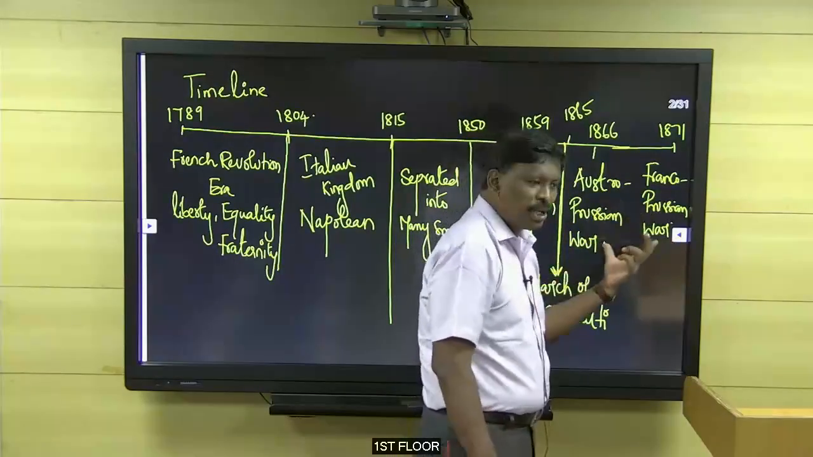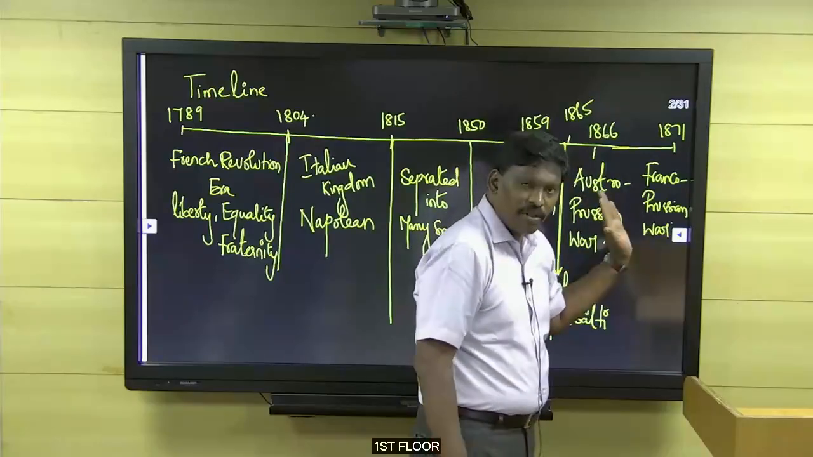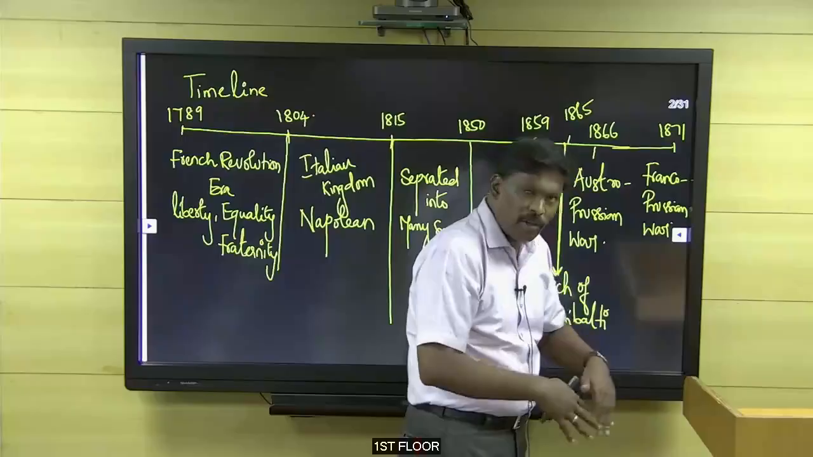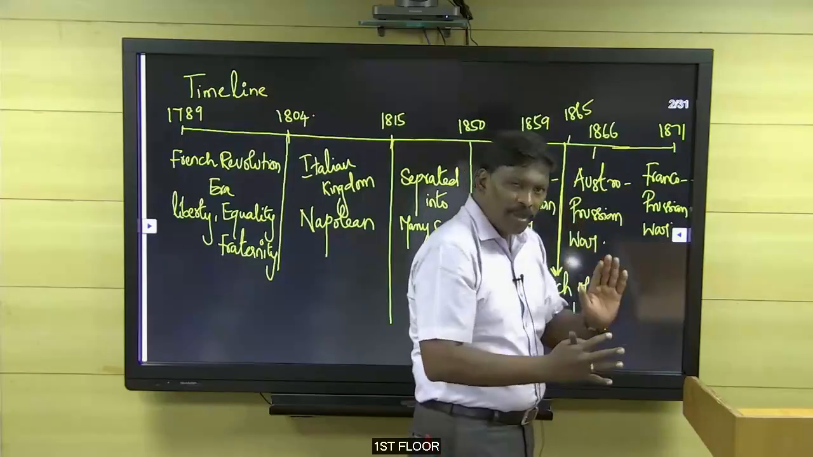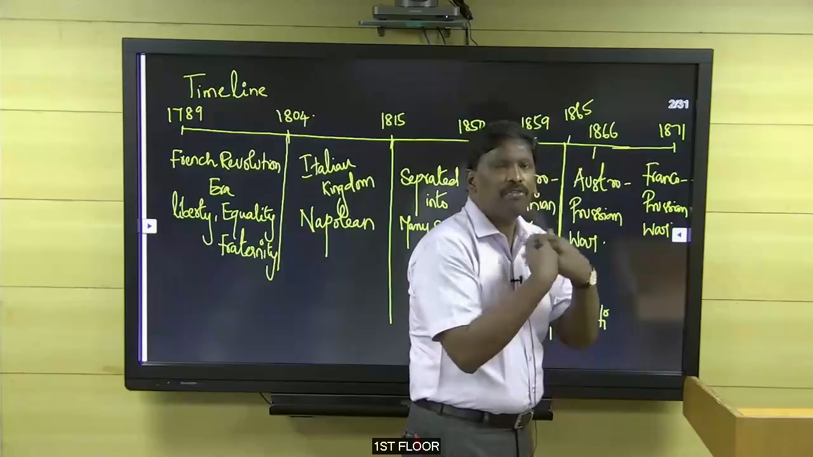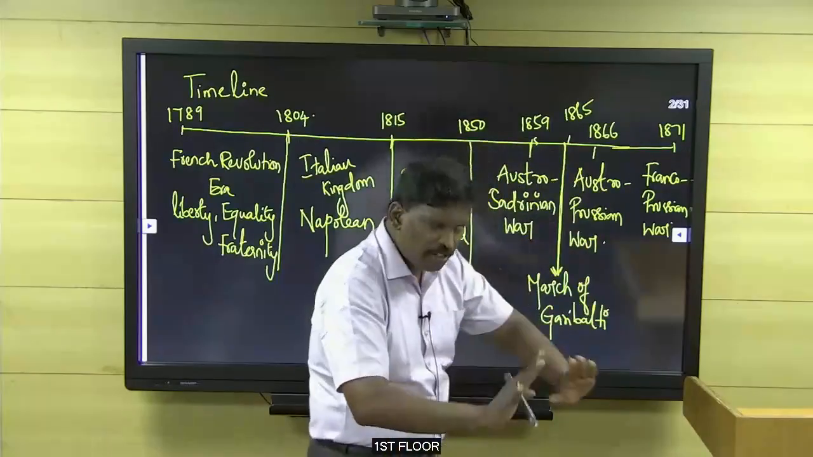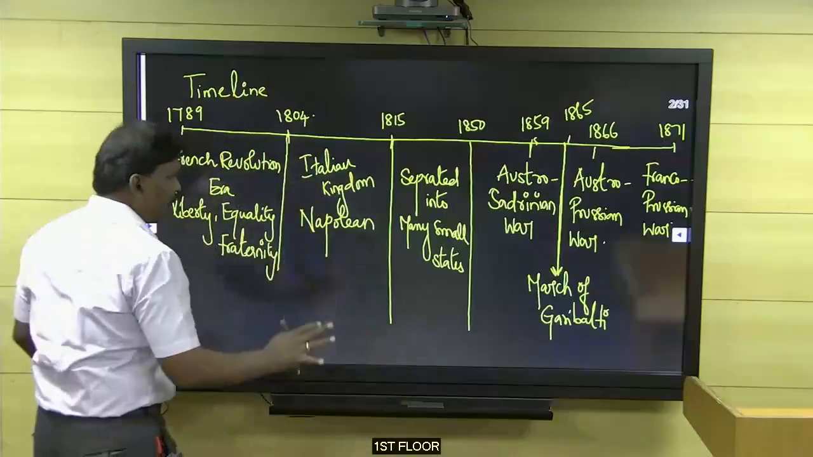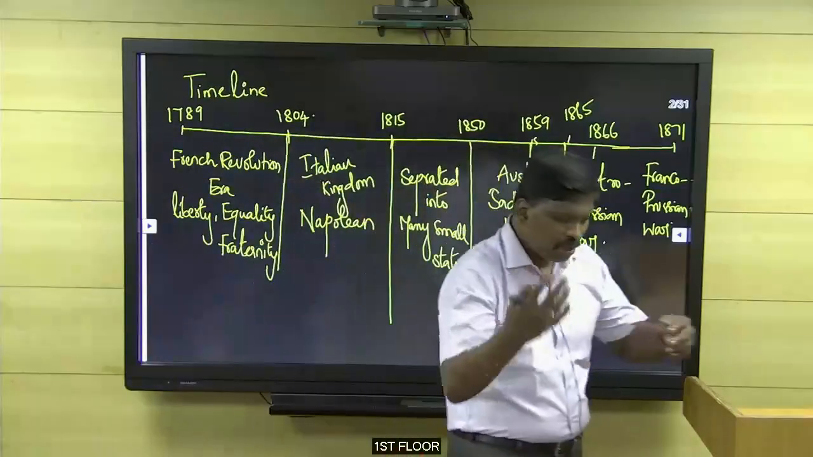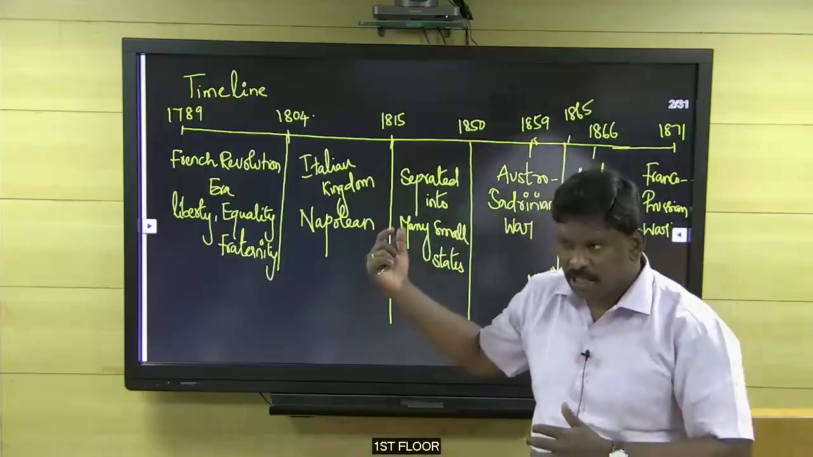1871, Franco-Prussian War. Once again, I am saying, don't get confused. This is for the unification of Germany. We are going to discuss it here also, because that war played a crucial role in the unification of Italy also. So this is the timeline. Take one minute to copy. I give space and time for you to copy it down.